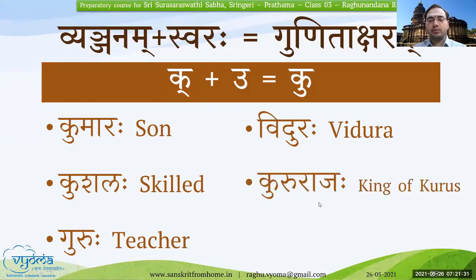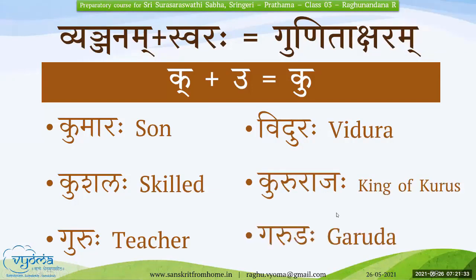Pururajaha, Garudaha. Uttamam. Can you tell the Gunita Aksharas in Pururajaha? P plus U, Pu, R plus U, Ru, R plus A, Ra, J plus Aha, Jaha. Very good. Pururajaha. Very good. Uttamam. Agre gachamaha.